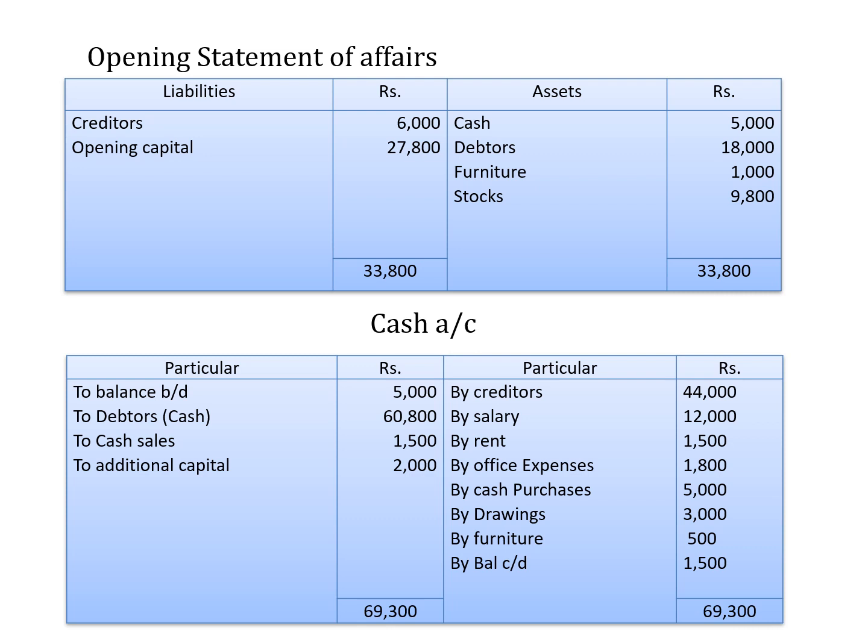I have explained you in detail about this in the question. So bring down the balance. To balance brought down 5,000. We have received cash from debtors. So debit side, to debtors, cash received from debtors 60,800. We are also given cash sales of 1,500. So to cash sales, debit side, 1,500. Further, additional capital was given. So to additional capital 2,000.